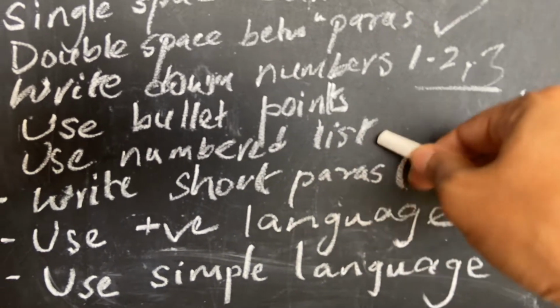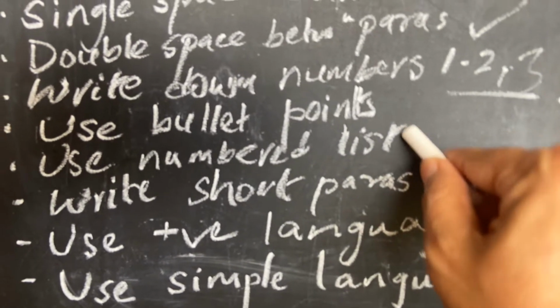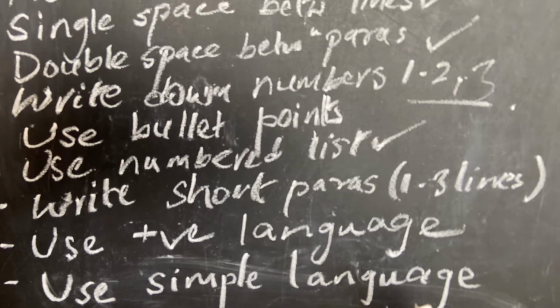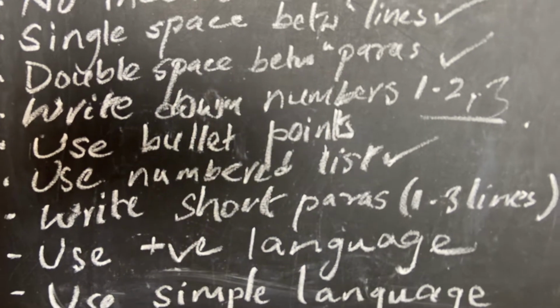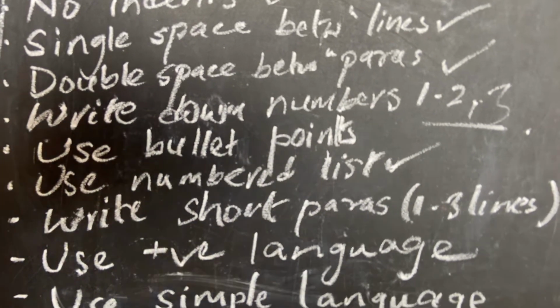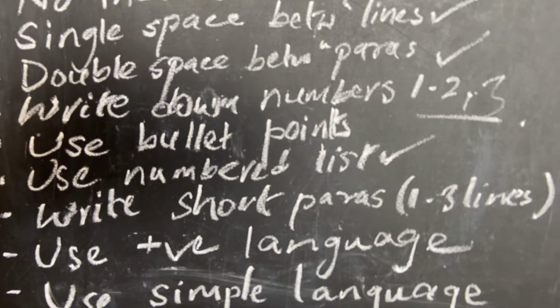If not bullet points, make sure you do number list. You can do number list when, say, you are explaining a procedure or something. 1, do this, 2, do this after this, 3, do this, right? It always helps.